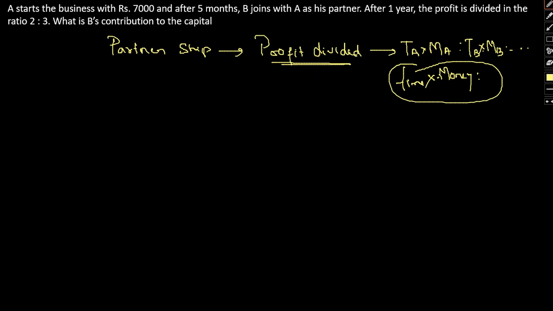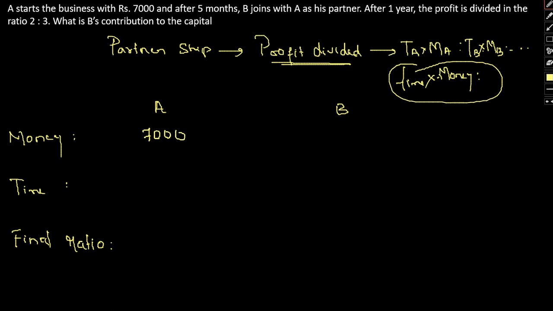Okay. So now let me just draw this out. So A and B. This is first of all money, and this is time, and final ratio. So for A, he invested 7,000. B, we don't know. So A invested for an entire year, that is 12 months. A invested for 12 months, and B invested after 5 months.